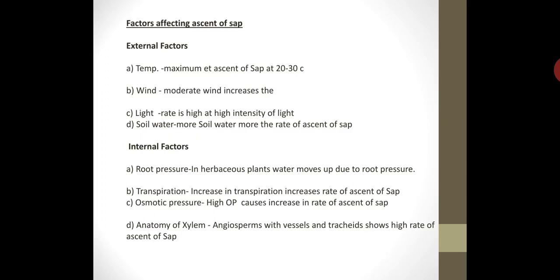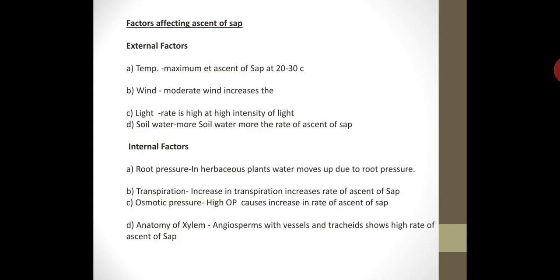Third factor, light. Light intensity also affects the rate of ascent of sap positively. When light intensity is high, the rate of photosynthesis is high. That means photolysis of water is high, and as photolysis of water is high, the loss of water is high. As loss of water is high, the absorption or conduction of water from the root or stem is also high. So light intensity indirectly affects the ascent of sap.